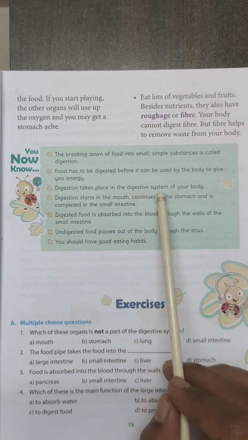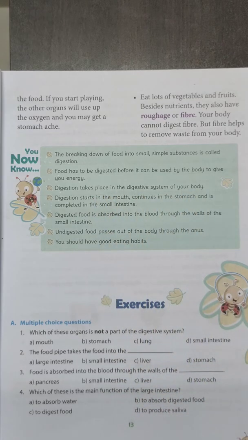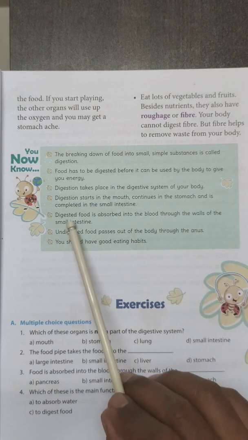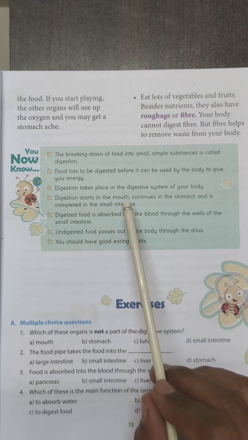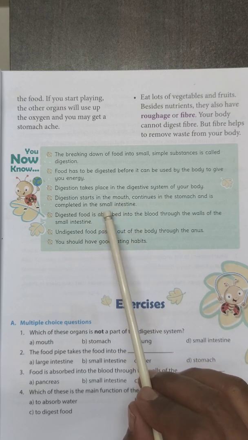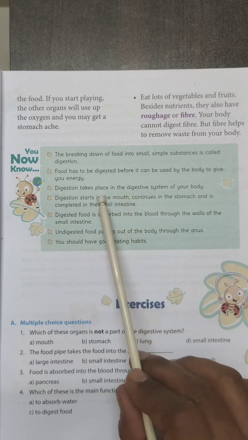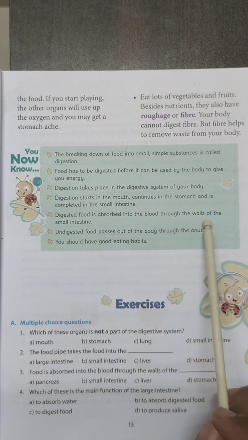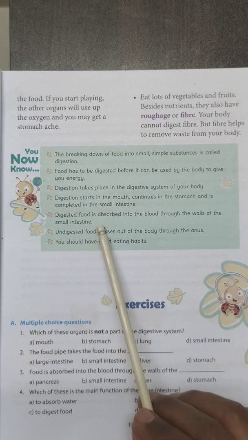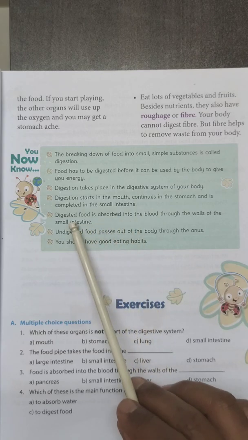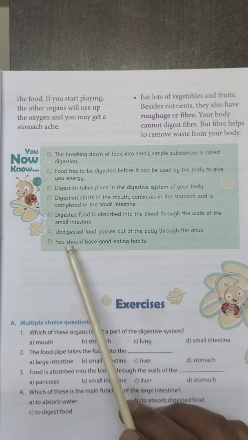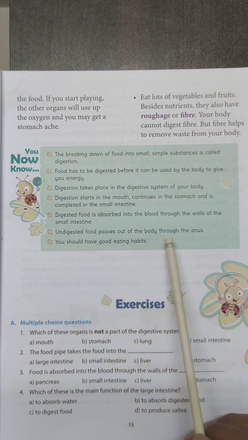Digestion takes place in the digestive system of our body. Where does the digestion take place? In the digestive system of our body. Digestion starts in the mouth, continues in the stomach, and is completed in the small intestine. It starts from the mouth, and maximum digestion occurs in the small intestine. Digested food is absorbed into the blood through the walls of the small intestine. If they ask you in which part of the digestive system the digested food will be absorbed, your answer should be small intestine. Undigested food passes out of the body through the anus.